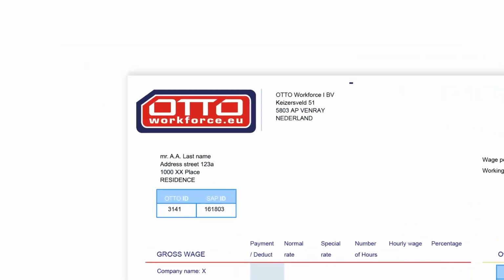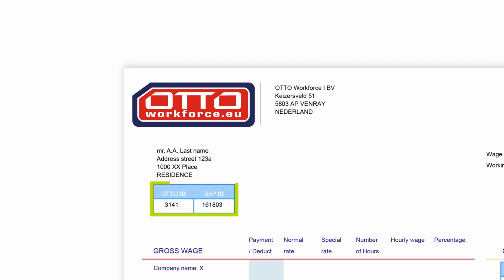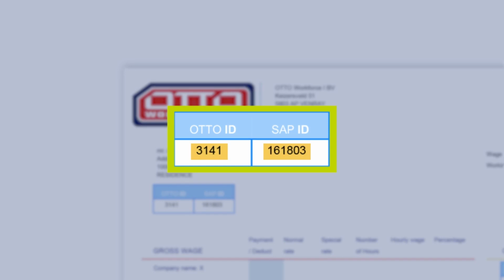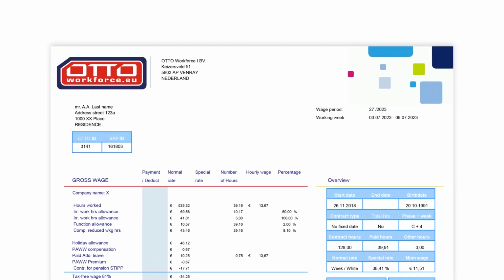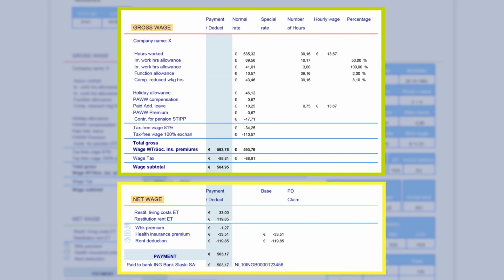On the left, you can see our company details, your personal address data, and your Auto ID and SAP ID. These are unique numbers linked only to you. The wage calculation is divided into 3 steps: the gross wage, the wage tax, and the net wage. The wage calculation depends on the collective labor agreement, or CAO, and employment conditions at the company you work for.